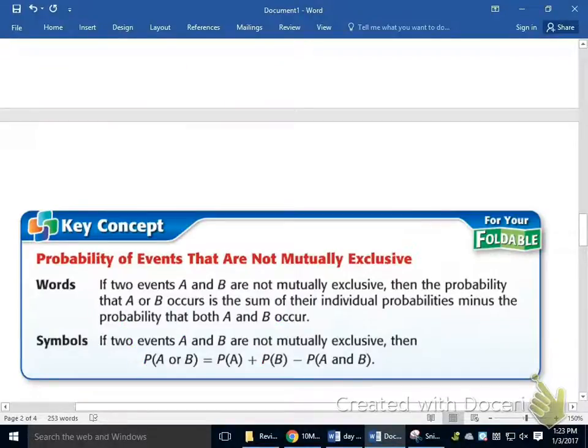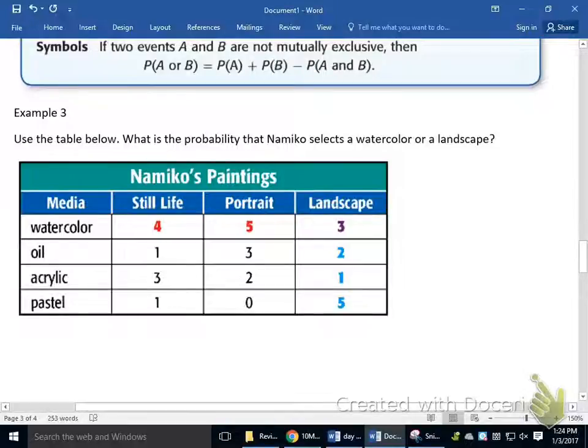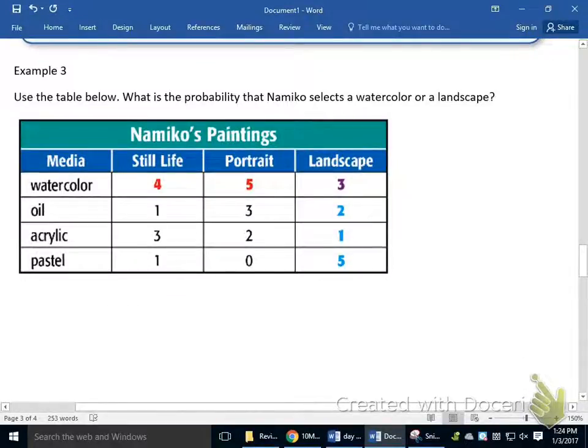Now, when the events are not mutually exclusive, when there is that overlap, what you have to do is you'll still add the two probabilities together, but you'll subtract away the intersection just once. All right? And you'll see that now. So this is using a table here, and we're trying to find the probability he selects a watercolor or a landscape. I'm going to go ahead and add these things up real quick. So to help myself out, I added up each of the rows and each of the columns.